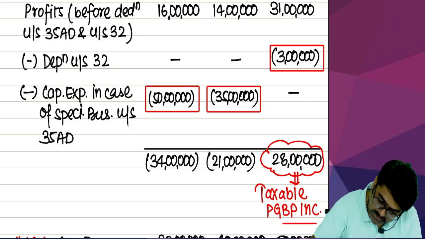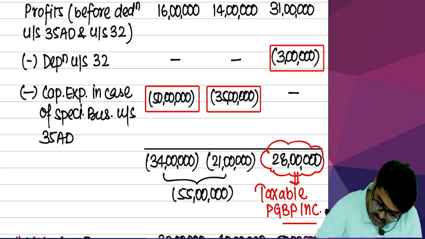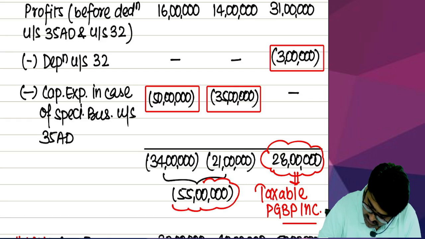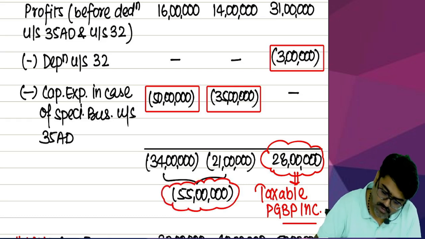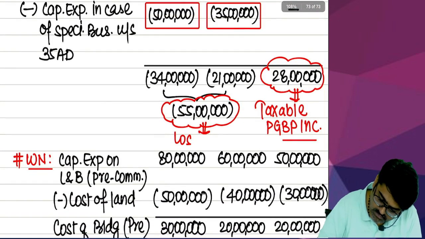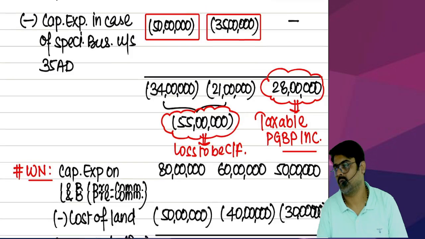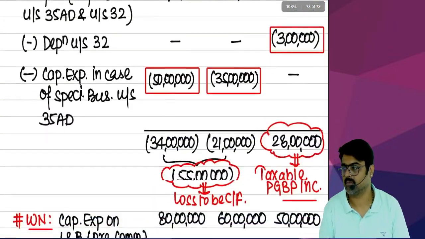And can you total both of them? The loss is 55 lakhs. And now this loss cannot be adjusted against what? This profit. So this loss will be carried forward. Loss to be carried forward. For solving such a question, you are going to get 6 marks.